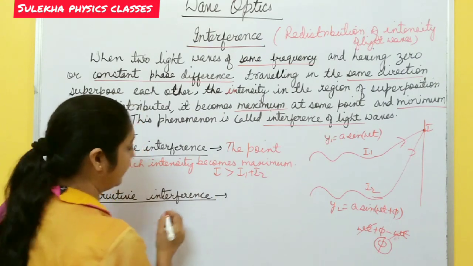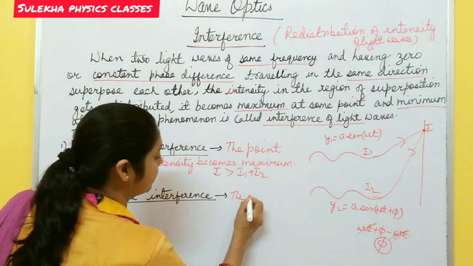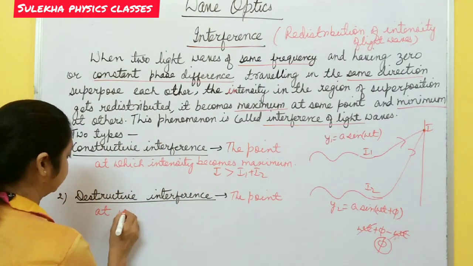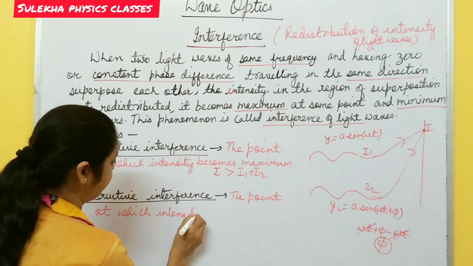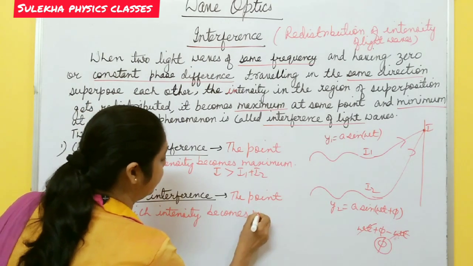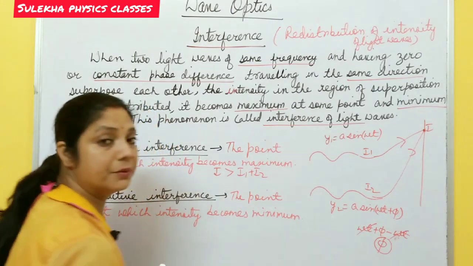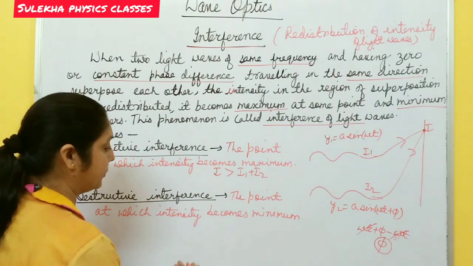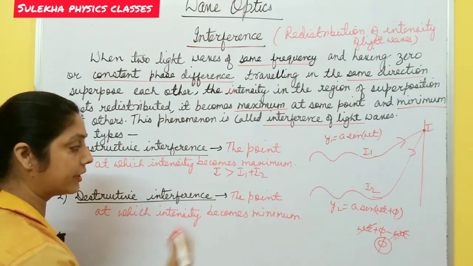I is maximum. And destructive interference is the point at which intensity becomes minimum. When the intensity is minimum, the two waves superimpose out of phase, not in phase, and then the intensity decreases. This type of interference is called destructive interference.